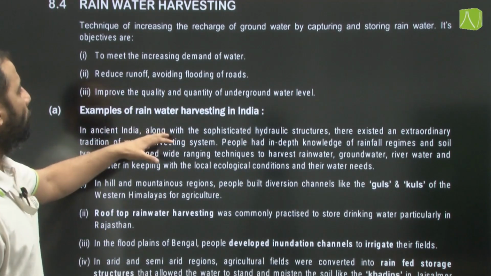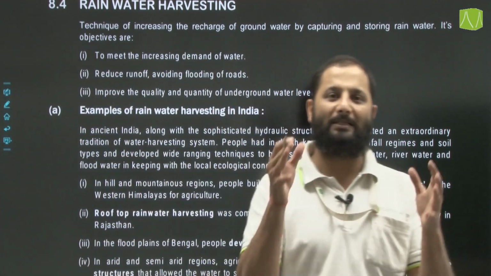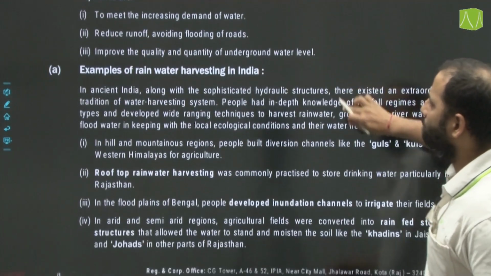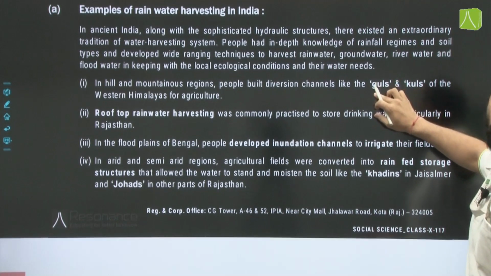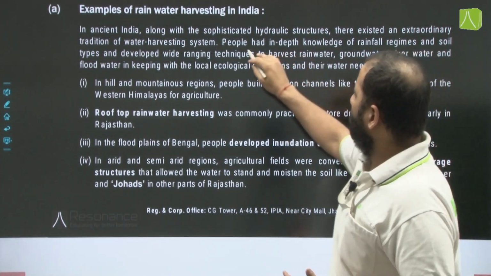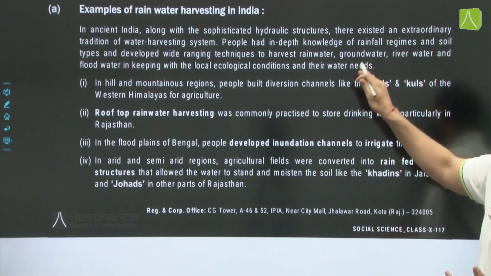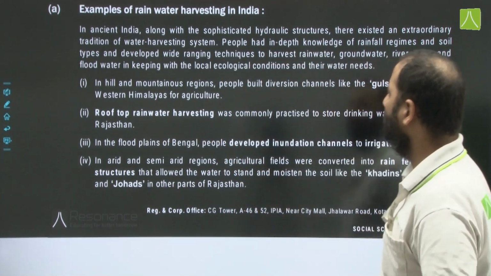Now, examples of rainwater harvesting in India. There have been different examples where rainwater harvesting has been practiced. In ancient India, people already practiced it and used it to meet their water demands. People had in-depth knowledge of rainfall regimes and soil types and developed wide-ranging techniques to harvest rainwater, groundwater, river water and flood water in keeping with the local ecological conditions.